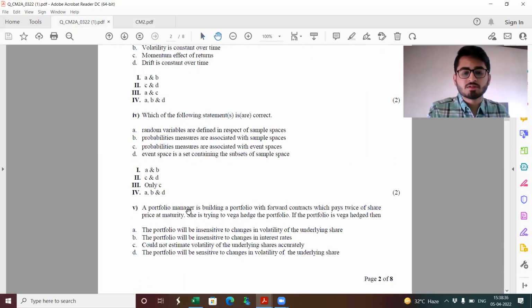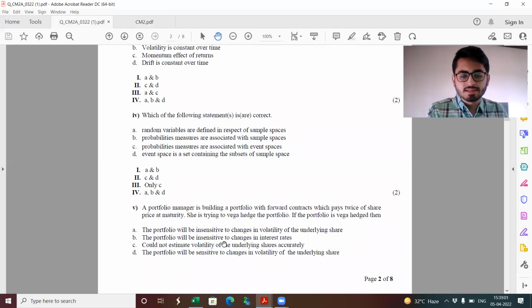is a portfolio manager is building a portfolio with forward contracts which pays twice of share price at maturity. She is trying to Vega hedge the portfolio. When I say that the portfolio is Vega hedged, then basically if the underlying Vega changes, it will have no impact on the portfolio. So the portfolio will be insensitive to changes in volatility of the underlying share. This actually looks to be true.